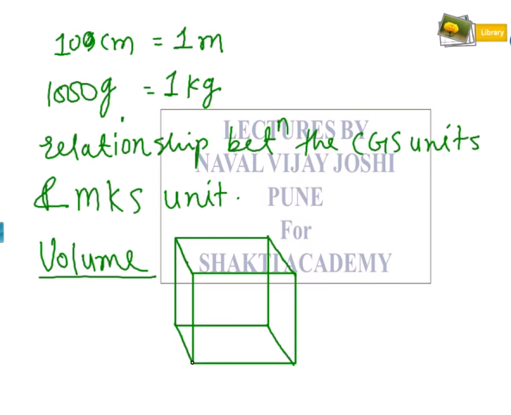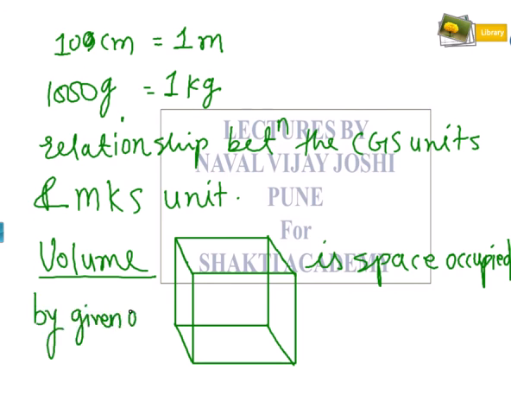Okay, so volume is the space occupied by the given object. So I would call this the volume of this object. If the shapes are regular shapes like this cuboid, then we have formulae to calculate the volume of these regular shapes.